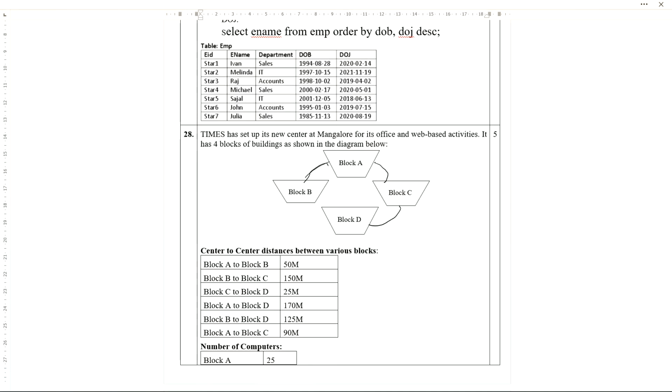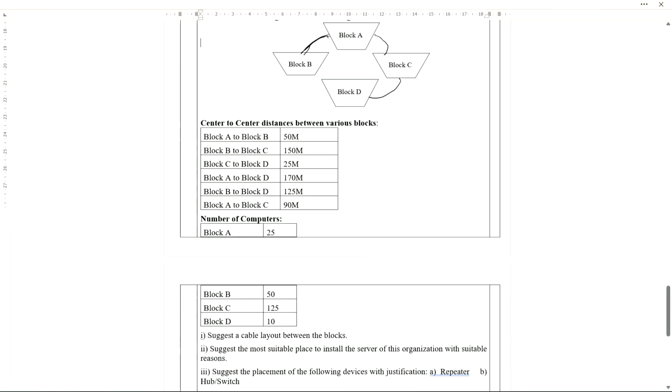Okay. So here you need to remember one thing, that the cycle must be acyclic. See, this one is acyclic. Okay. This is the cable layout. Fine. This is the solution of the first question.